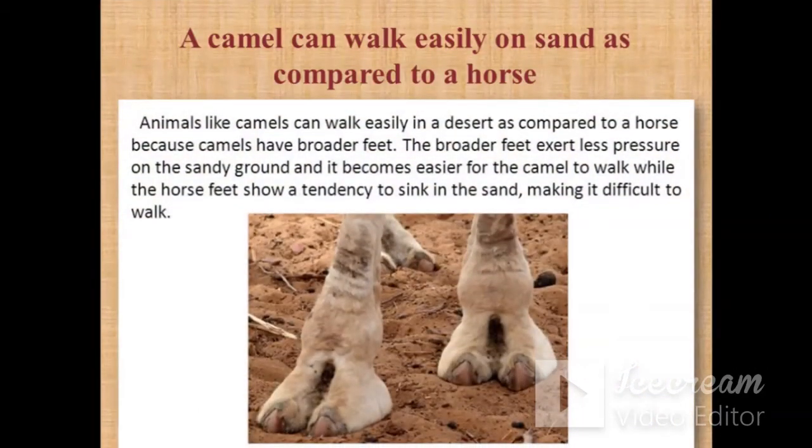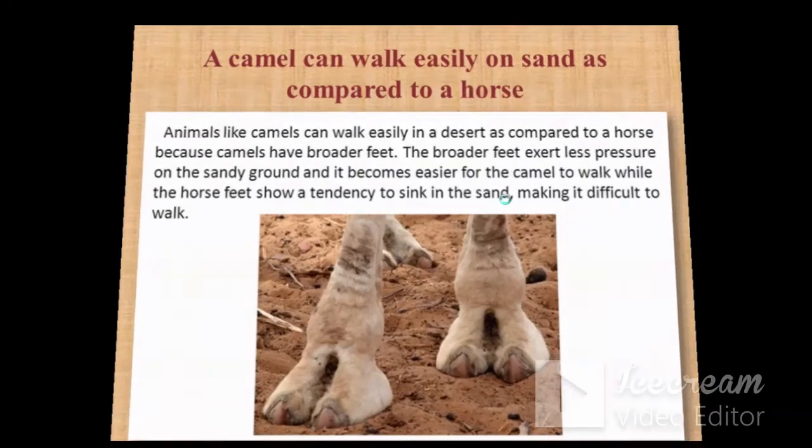Then a camel. A camel can easily walk on sand as compared to a horse. Again, the reason behind this is that the camel has broader feet. So the broader feet exert less pressure on the sandy ground and it becomes easier for the camel to walk. While the horse's feet are not as broad as the camel's, it shows a tendency to sink in the sand and it is difficult for the horse to walk on the sand because its feet are not as broad as the camel's.